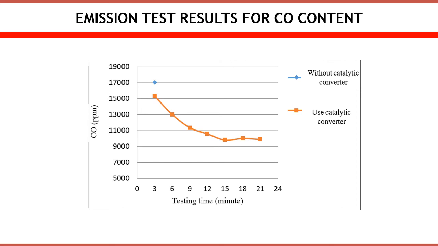Then the carbon monoxide content decreased along with the installation of the catalytic converter. The emission test was carried out for 21 minutes and obtained carbon monoxide content of around 98.62 ppm.